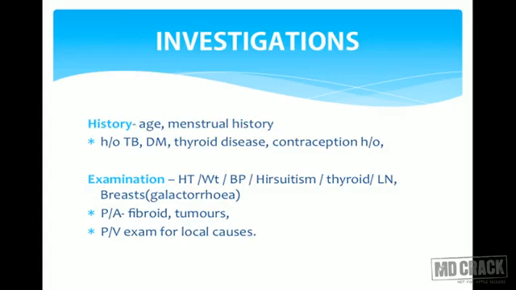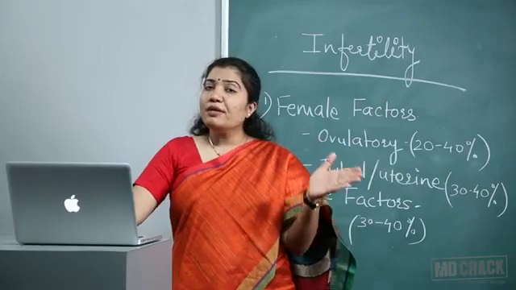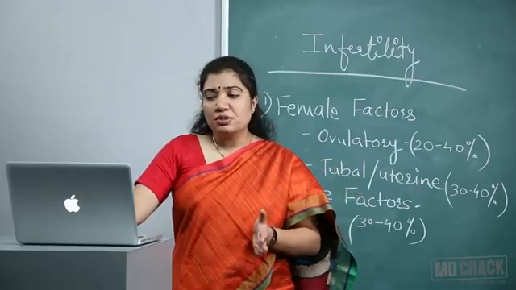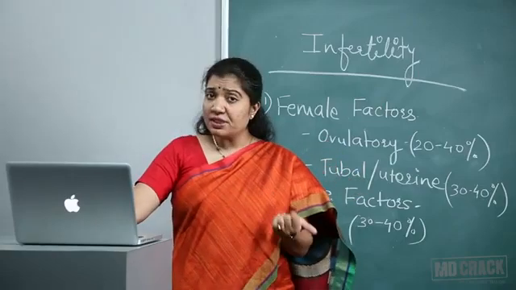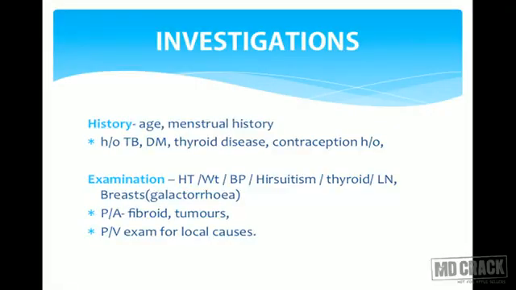Then when we examine the patient, we should take the height first, because height is quite important to diagnose certain syndromes. Weight: obesity affects, underweight affects, anorexia, hypothalamic effects.